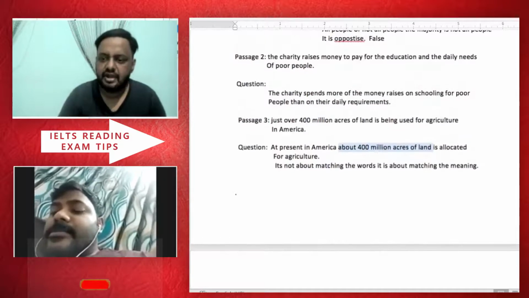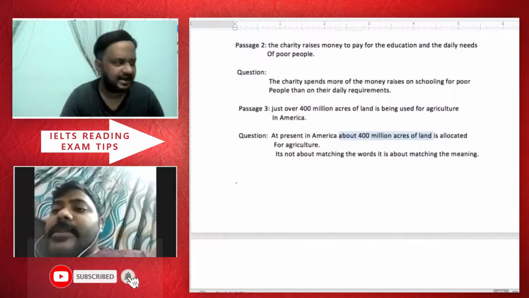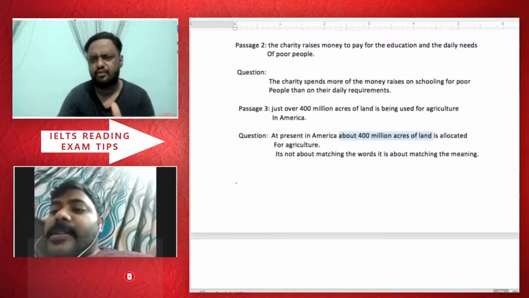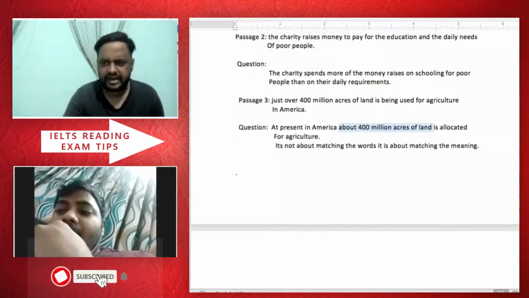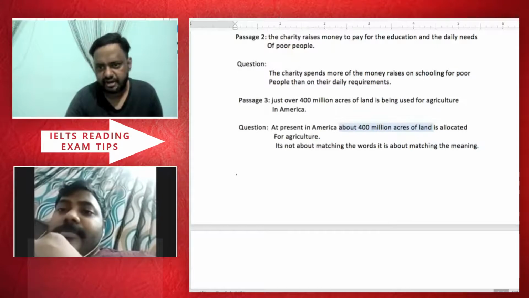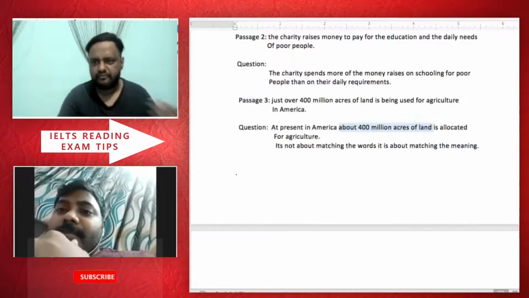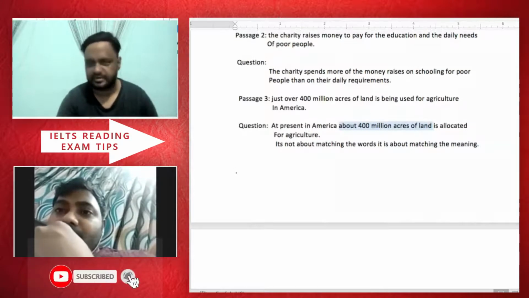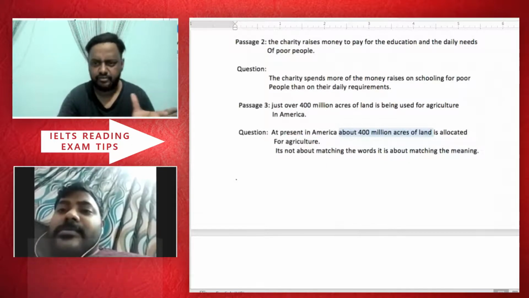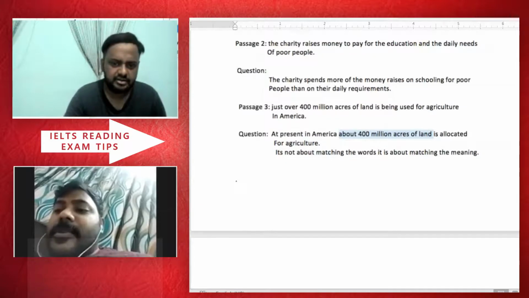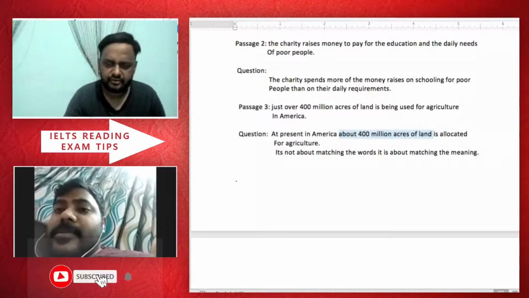When you say his height is approximately 5'10", it means very close to 5'10", almost 5'10". But when you say about 5'10", it could be even 5'8", 5'9", 5'11". So it could be less, it could be more. Approximately, you are very close. You are almost there. You have done some research, you have done some measurement. Approximately is about that. But about is more of a random answer. Okay. So you are saying about 400 million acres of land.